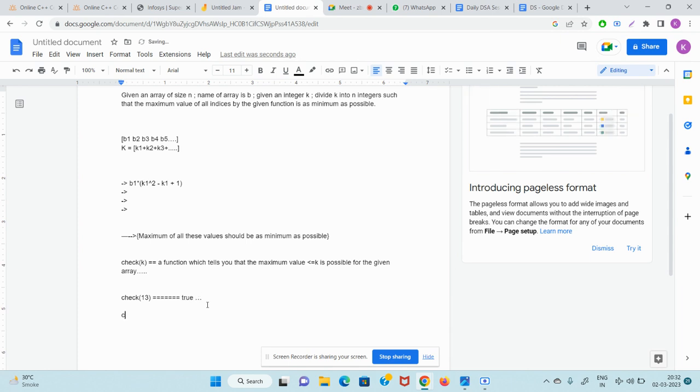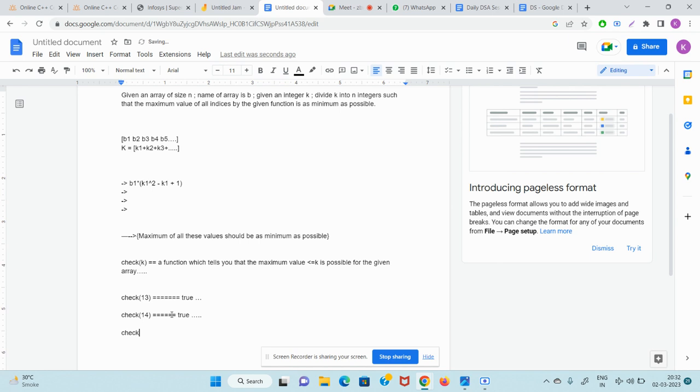Guys, now just use common sense. Tell me what will be the value of check of 14. अब भाई अगर 13 में ट्रू था तो उसके बड़ा का तो ट्रू ही होगा ना. Check of 13 means the maximum value can be less than equal to 13. If the maximum value can be less than equal to 13, means it is obviously less than equal to 14. तो check of 14 क्या होगा? चाचा जी, check of 14 क्या होगा?